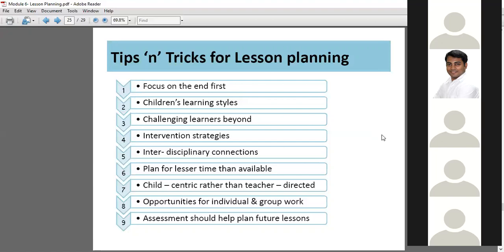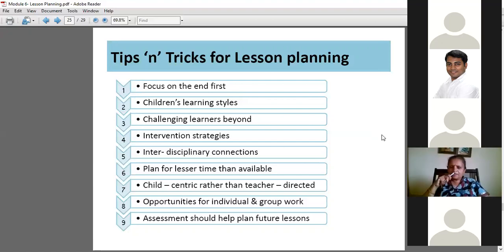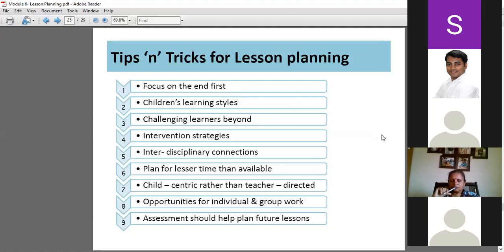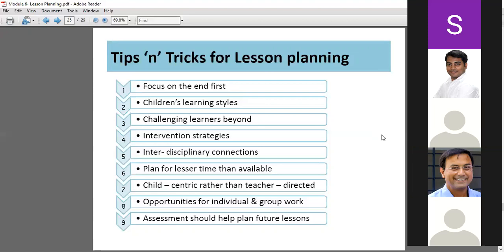Next is plan for lesser time than available. Why plan for lesser time than available? In between, there may be unforeseen situations. Unknown situations may arise anytime, so we should always plan lesser.